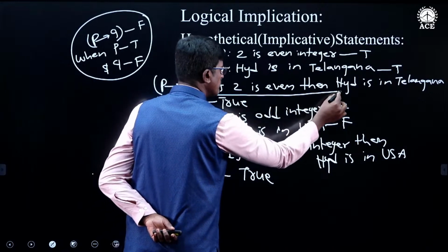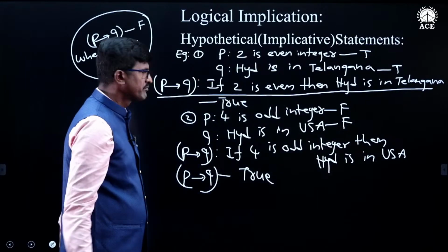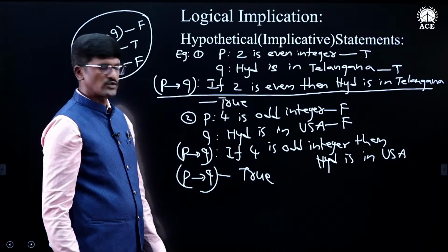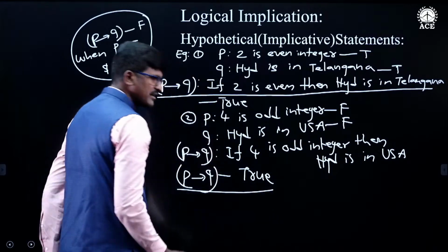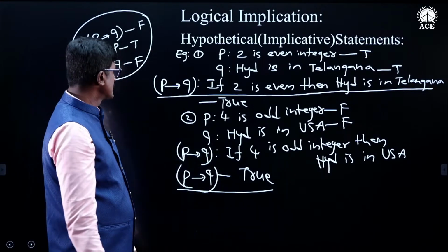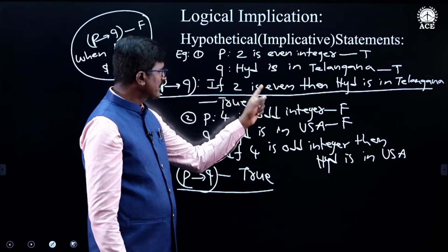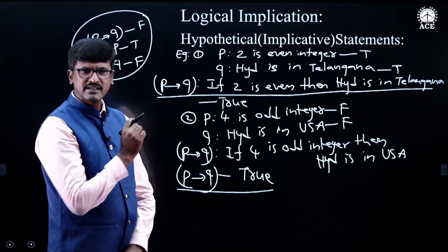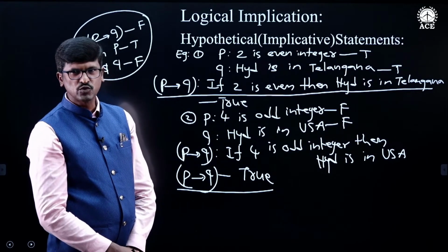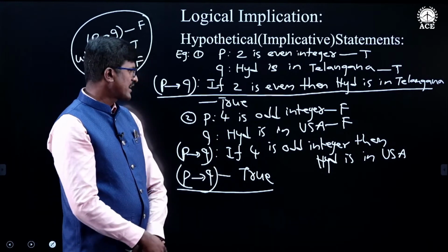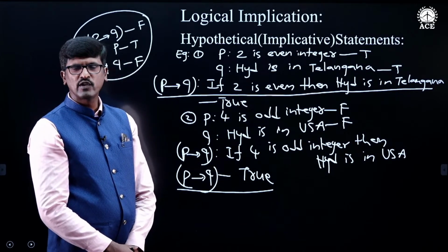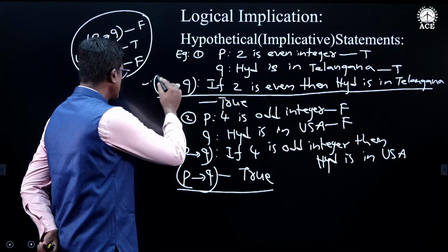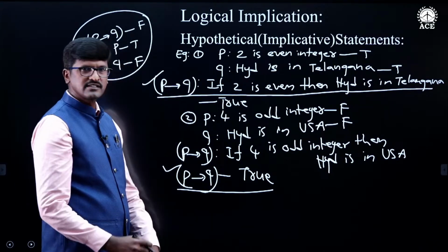P conditional Q, this statement is true because in this case P is true, Q is true, therefore the conditional statement is true. In this case also the conditional statement is true. Now I read the statements. If 2 is an even integer, then Hyderabad is in Telangana. Whatever conditional statement I have written, that is logically true. Similarly, if 4 is an odd integer, then Hyderabad is in United States of America. So this is also logically true.